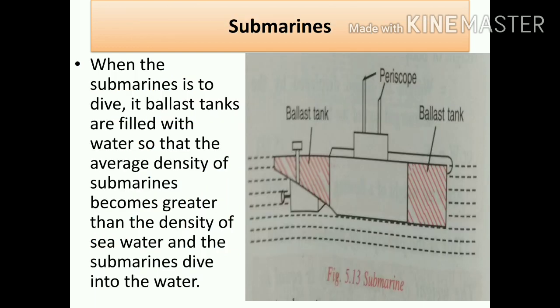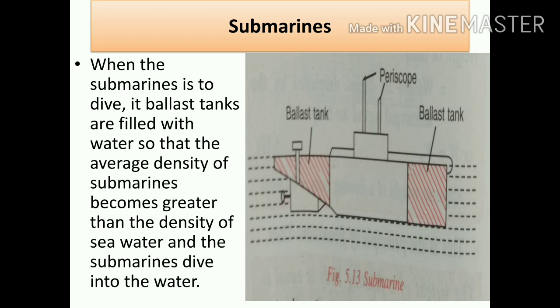Submarines have two ballast tanks. You can see these two ballast tanks. This submarine also has a periscope. The periscope is used for finding any objects, or at what distance they are away from the sea level. All these things can be seen with the help of a periscope. This is a submarine.